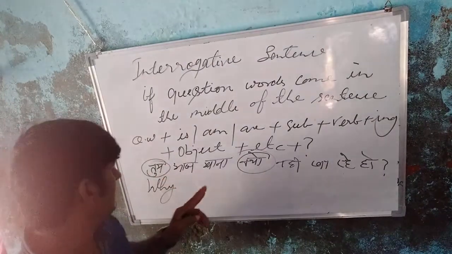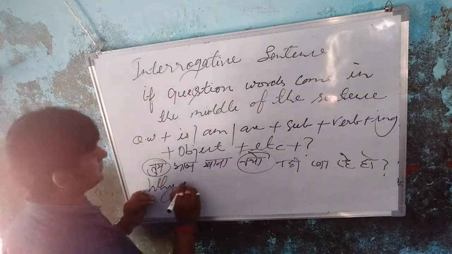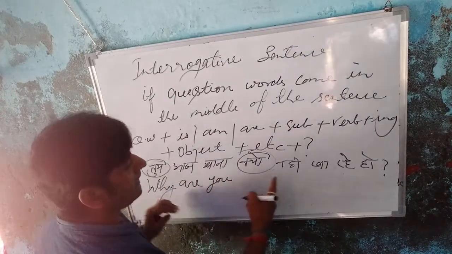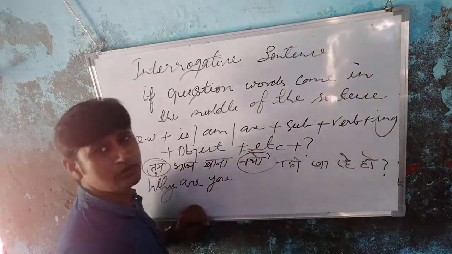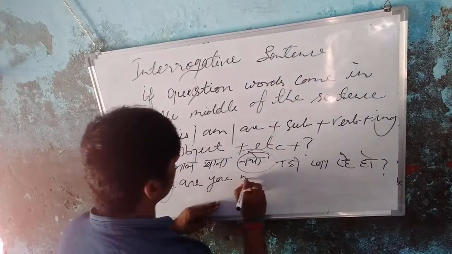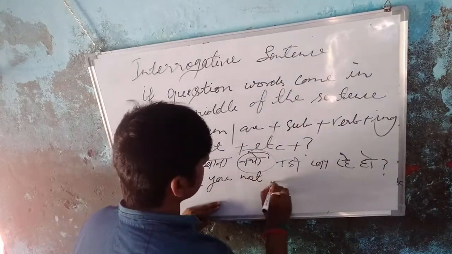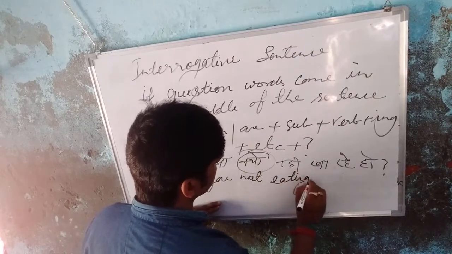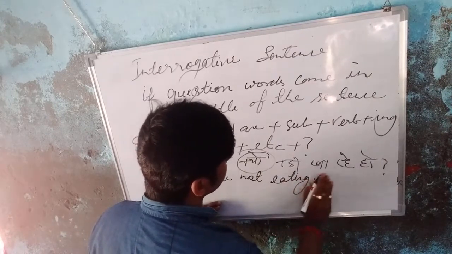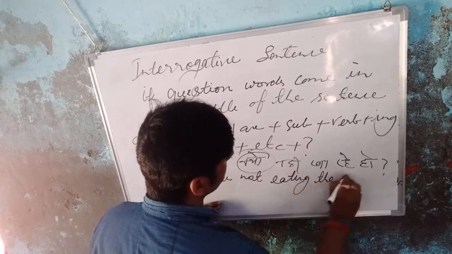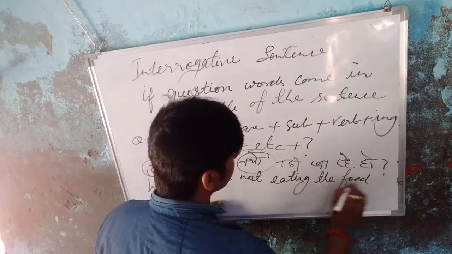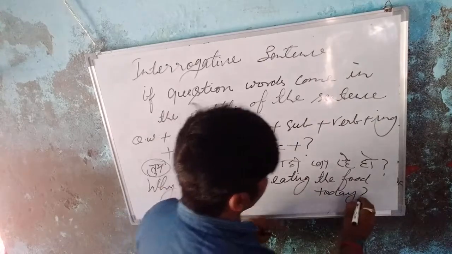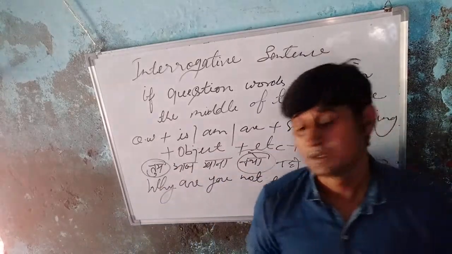You is the plural number, so use the word are. So why are you? And the word not is also given. So why are you not eating the food today? Why are you not eating the food today?